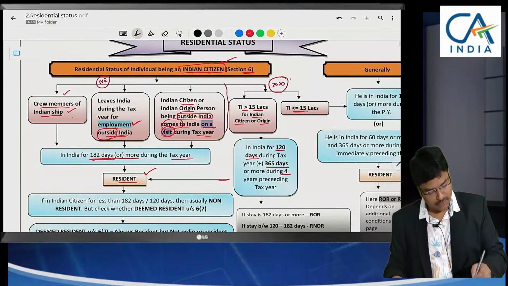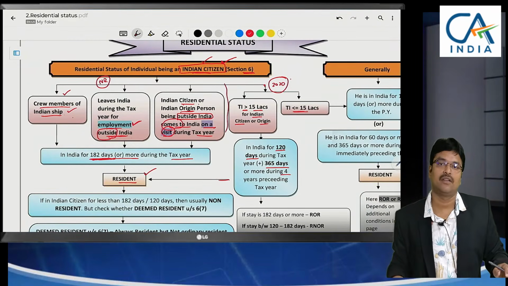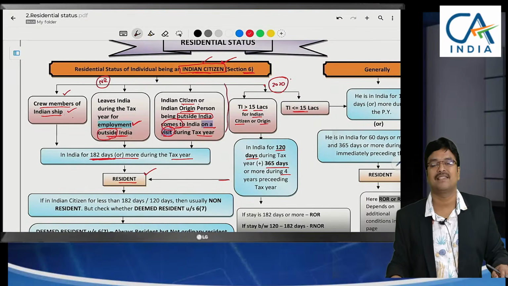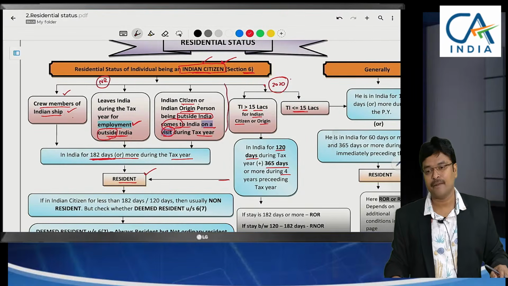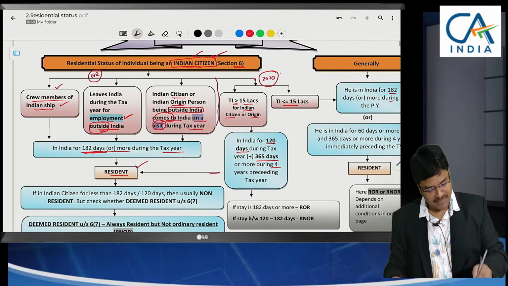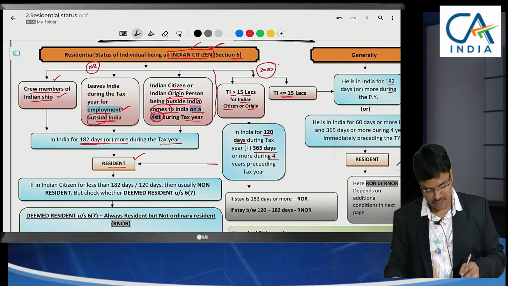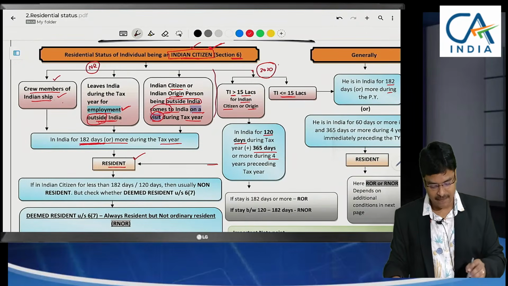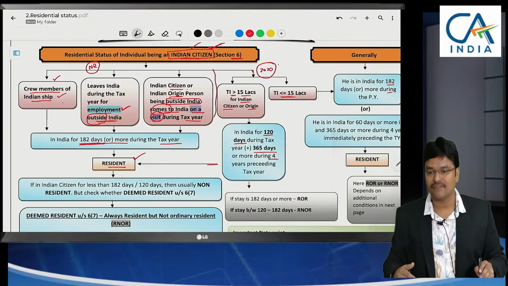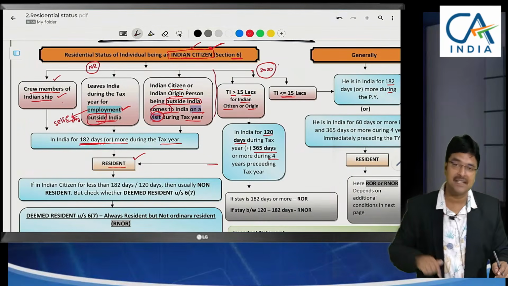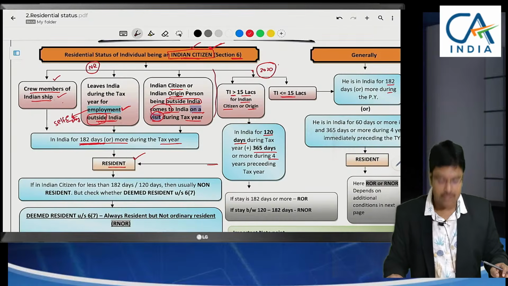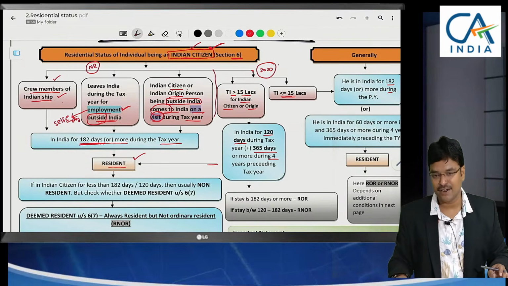All these provisions are for the persons specified here, the Indian citizen. Many people get confused by the number of days, so I have taken the person's status as the basis, from which I can give you complete clarification on the number of days. Here I have taken Indian citizen as the base. Crew members of a ship have to stay 182 days to become a resident. For a person leaving India for the purpose of employment, there are many judicial pronouncements that employment includes self-employment also, even for doing any business outside India. Then also only the 182 days has to be taken into consideration.